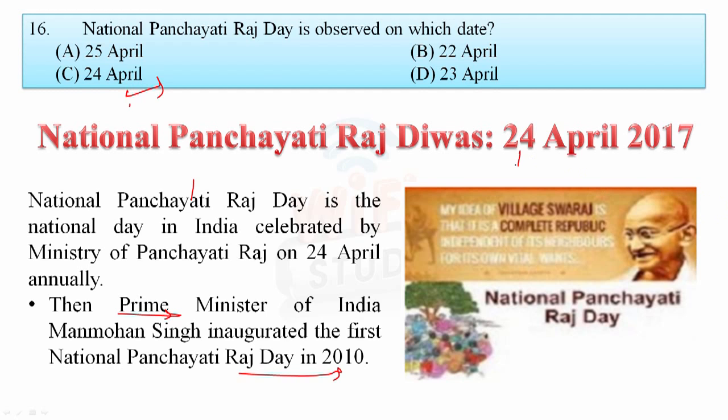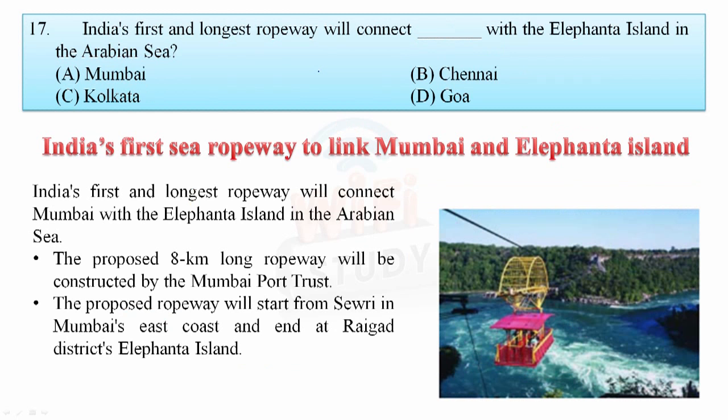Okay, 73rd amendment. The Panchayati Raj system was first adopted by the state of Rajasthan in Nagaur district on 2nd October 1959. The second state was Andhra Pradesh, then Maharashtra. So you need to learn that Rajasthan was the first state which started this Panchayati Raj institution.